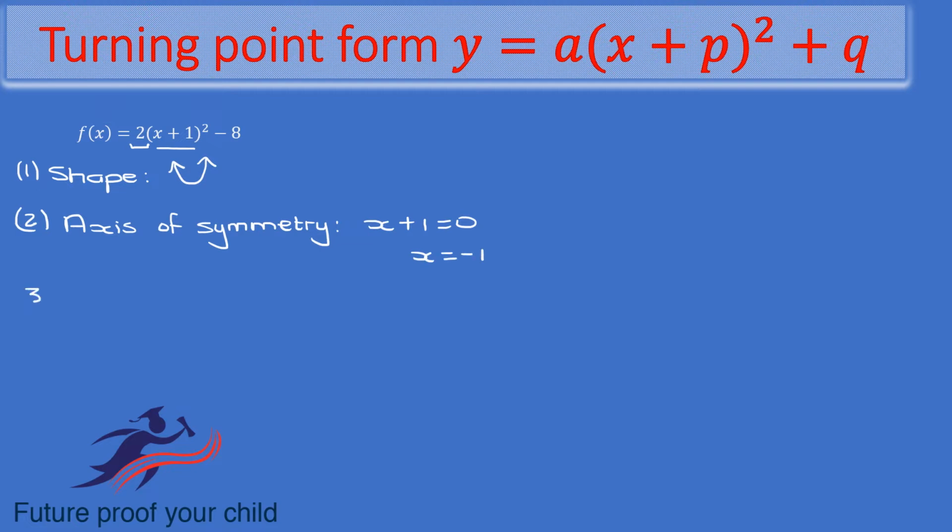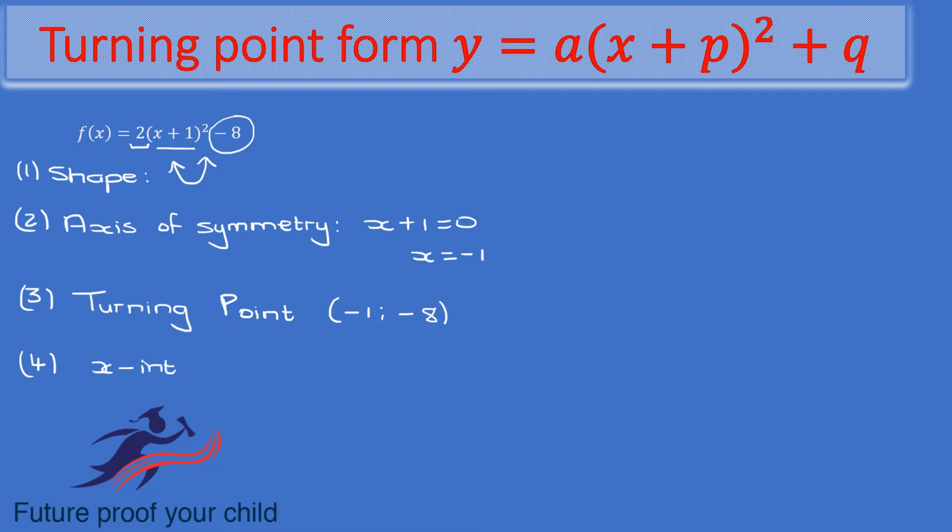Now that leads to step number 3, which is your turning point. For your turning point, you already have your x value, as your axis of symmetry lies on your turning point, or your turning point lies on your axis of symmetry. So therefore you have your -1. Then to get your y value, just read it off. It's right here at the back. So it's -8.